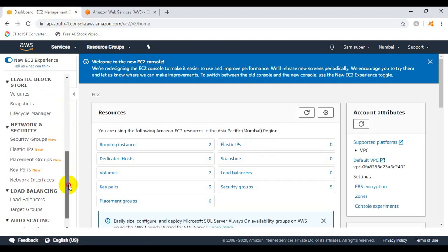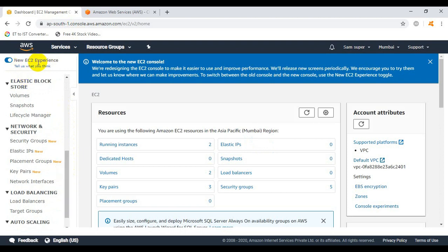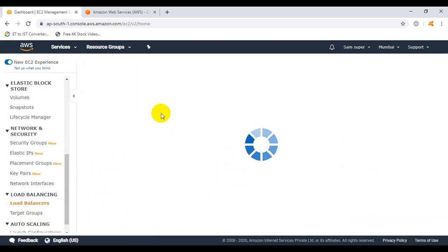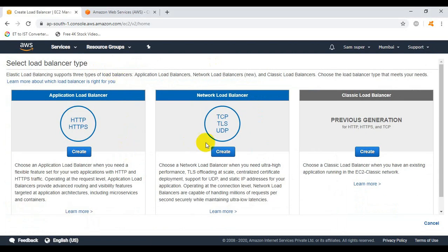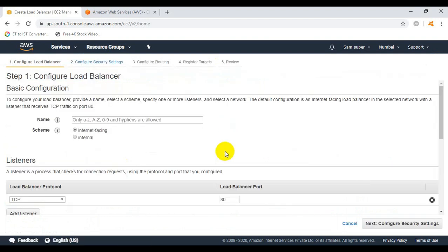Scroll down a bit under the new EC2 experience, and here we can see load balancing. Under the heading of load balancing, click on load balancers. Click on create load balancer, click on create network load balancer, and enter the name of the load balancer.